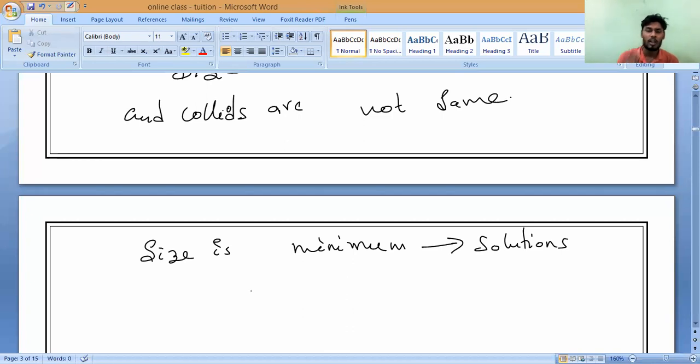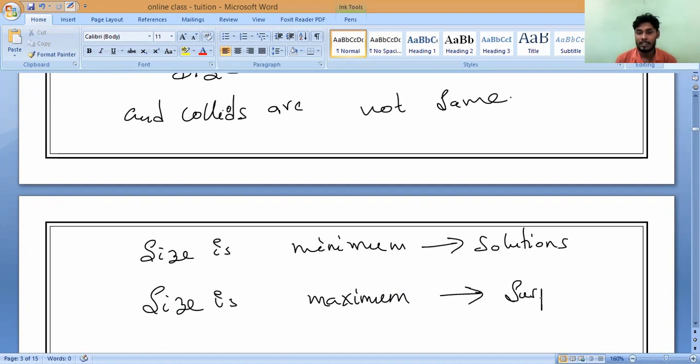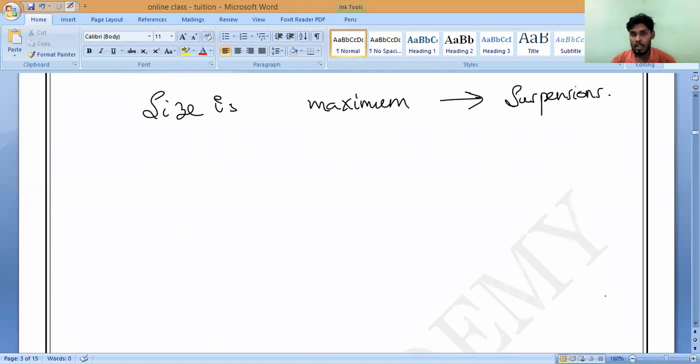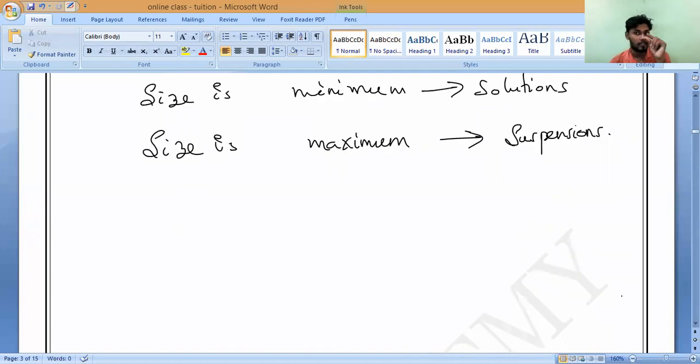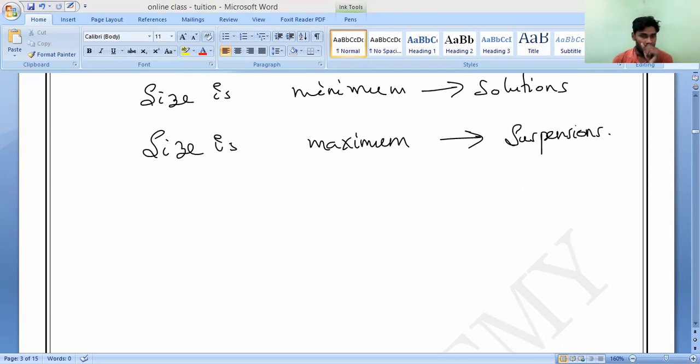Colloids are moderate. Now, where is the size maximum? Size is maximum in suspensions. Very clearly, they are even big. Suppose you pour sand in water, that is an example of a suspension. The particles are very large in size. In colloids, medium size particles are present. So the size of particles is minimum in solutions and maximum in suspensions.